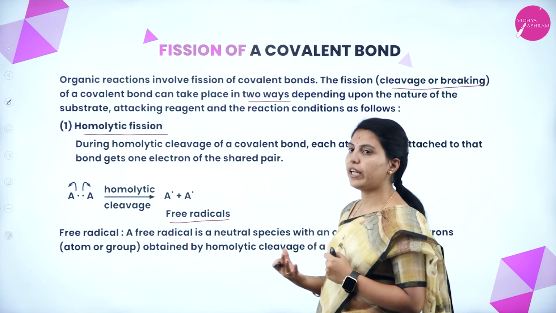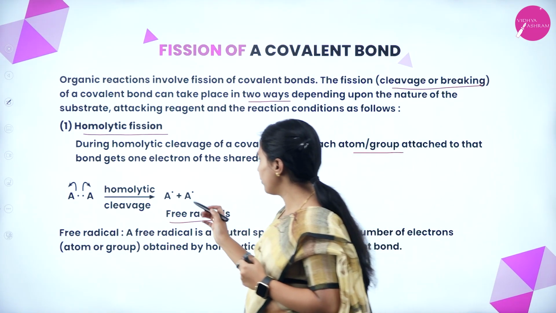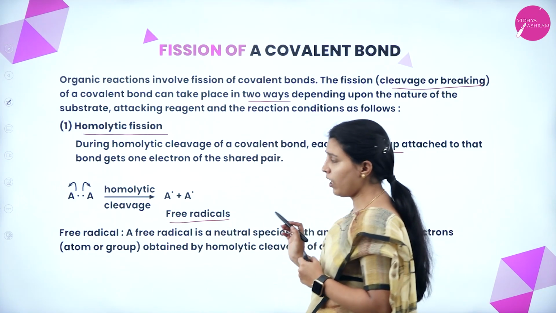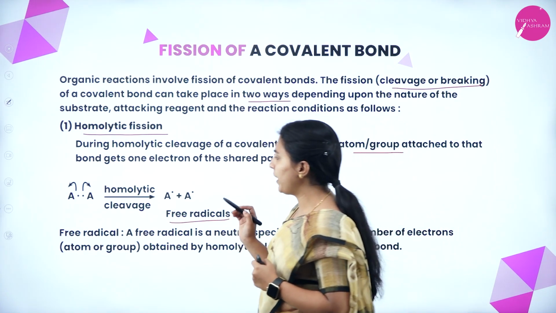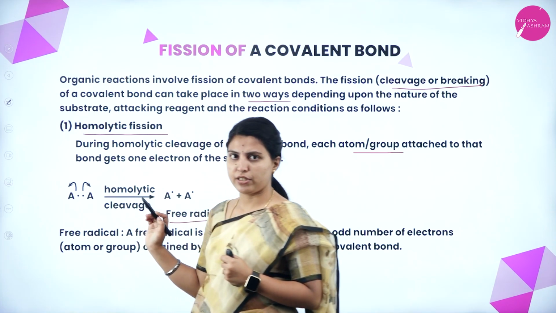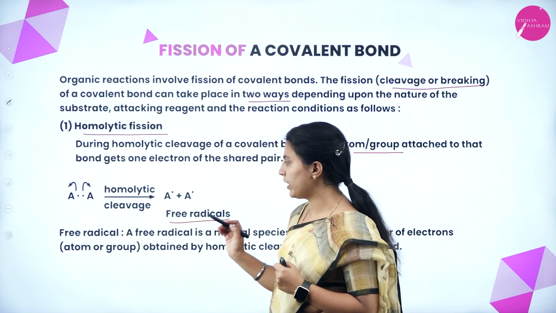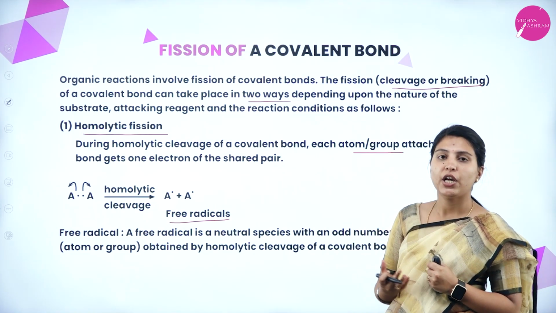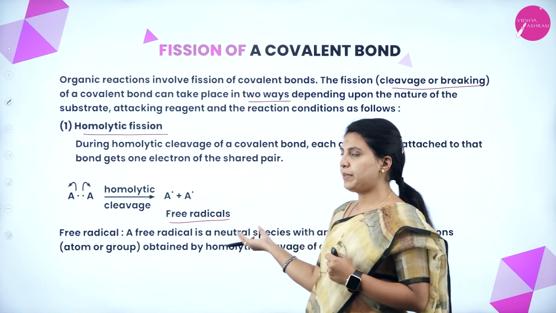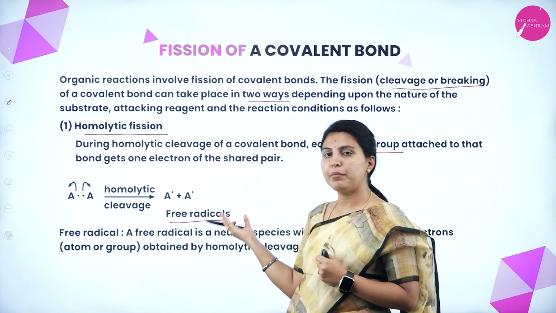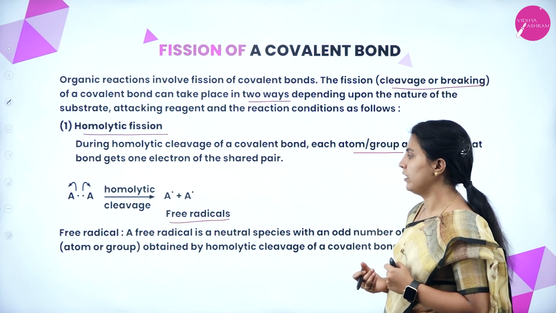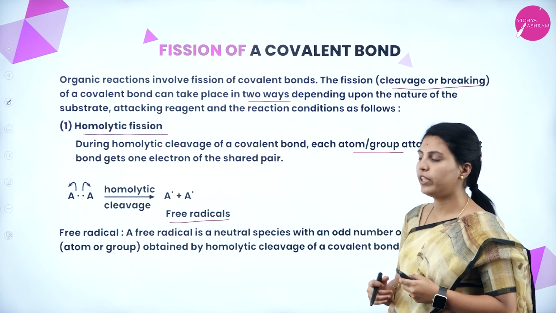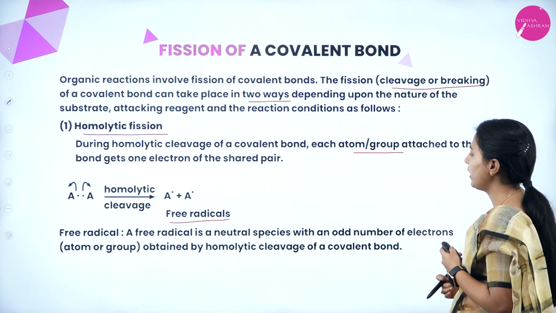An odd number of electrons is present on the atom. How is it obtained? It is obtained by homolytic cleavage. What are free radicals? Free radicals are products of homolytic cleavage, neutral species with an odd number of electrons. That is about homolytic fission or cleavage.